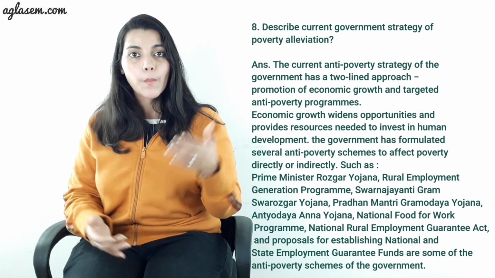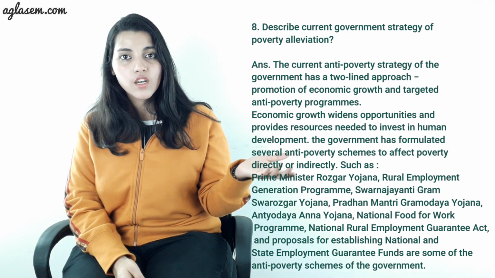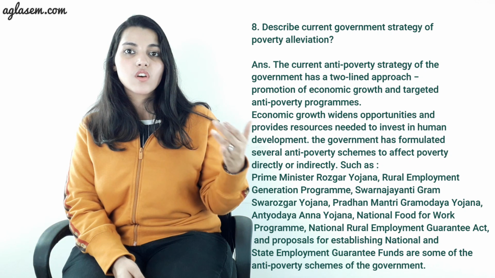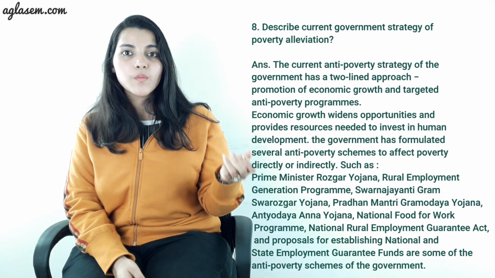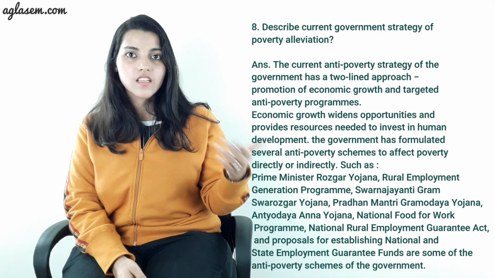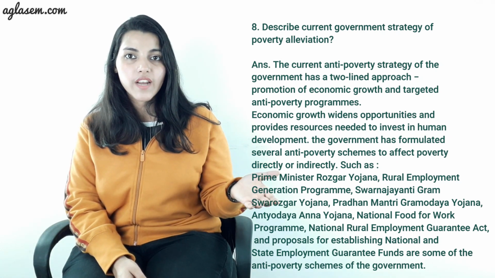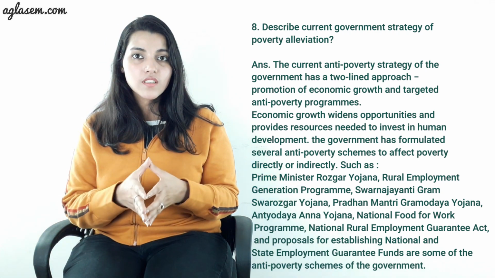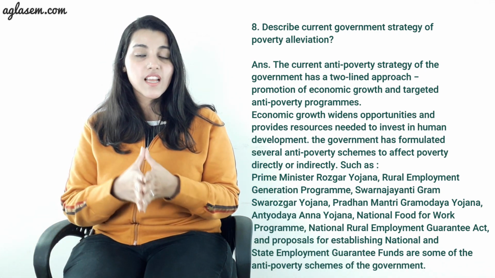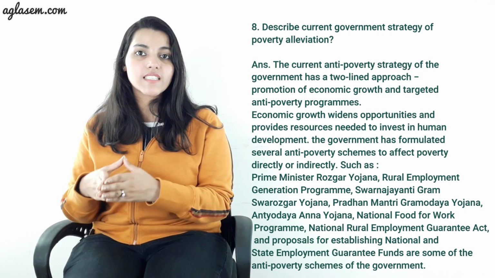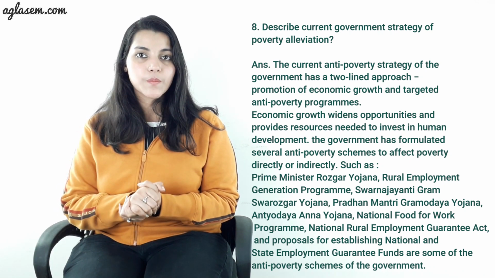Some schemes are Prime Minister Rozgar Yojana, Rural Employment Generation Program, Swarna Jayanti Gram Swarozgar Yojana, Pradhan Mantri Gramodaya Yojana, Antyodaya Anna Yojana. Then others are the National Food for Work Program, National Rural Employment Guarantee Act, and proposals for establishing national and state employment guarantee funds are some of the anti-poverty schemes of the government.